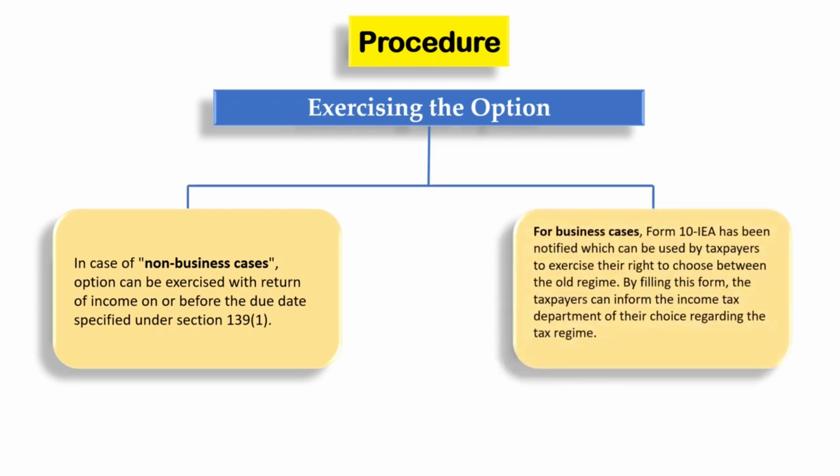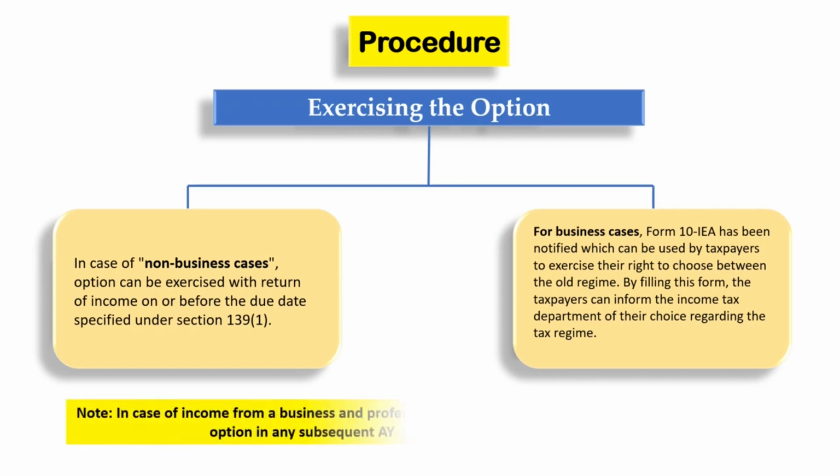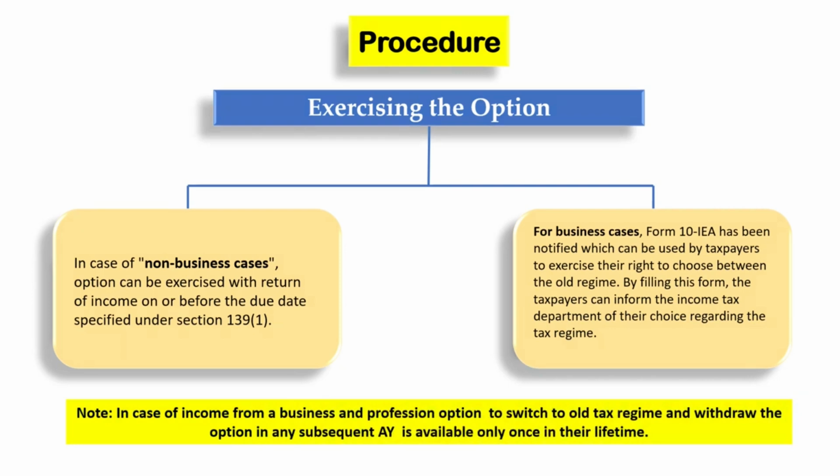However, if you are reporting income under the head profits and gains of business and profession, form 10IEA has been notified, which can be used by you to exercise your right to choose the old tax regime. By filling this form, you can inform the income tax department regarding your choice of the tax regime. Please note, in case of income from business and profession, option to switch to old tax regime and withdraw from the old tax regime in any subsequent assessment year is only available once in the lifetime of the assessee.